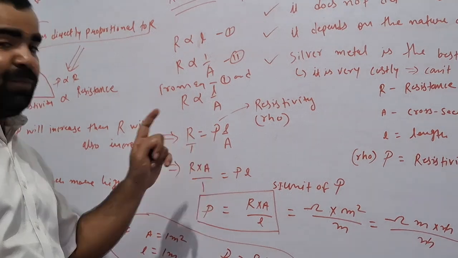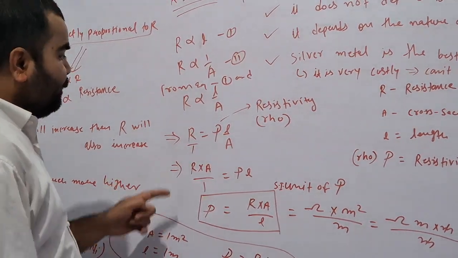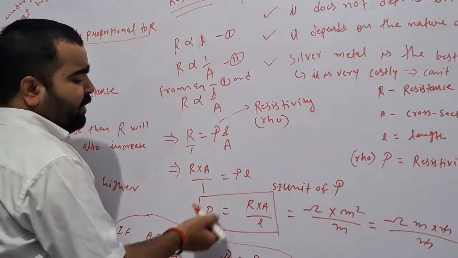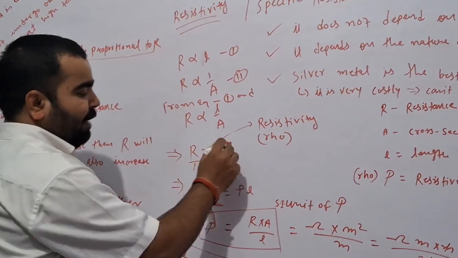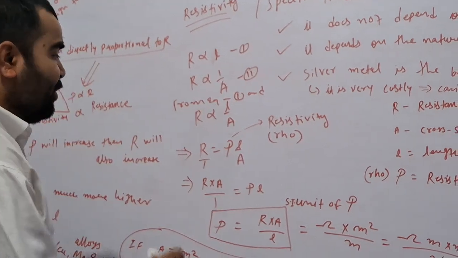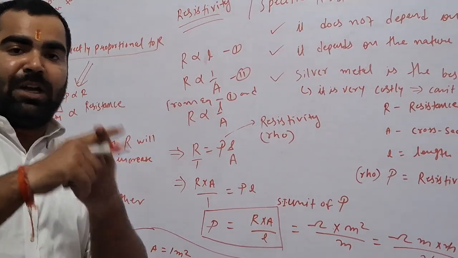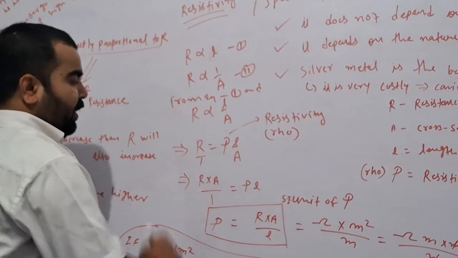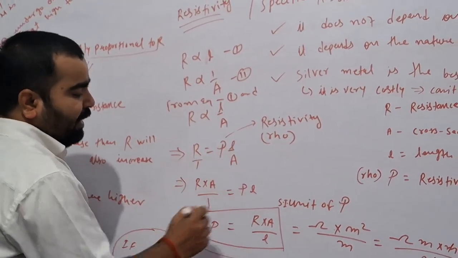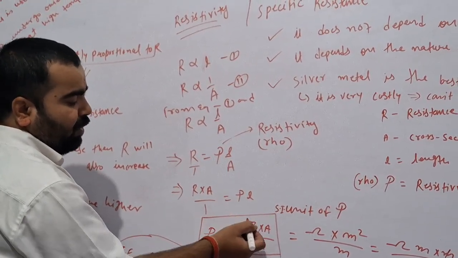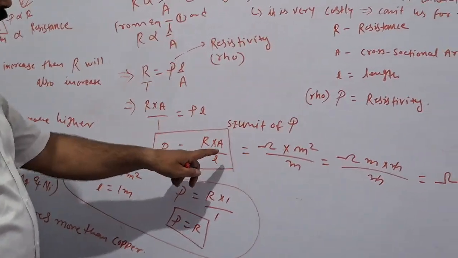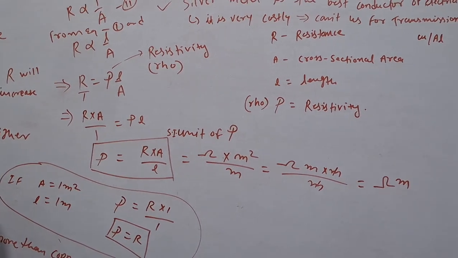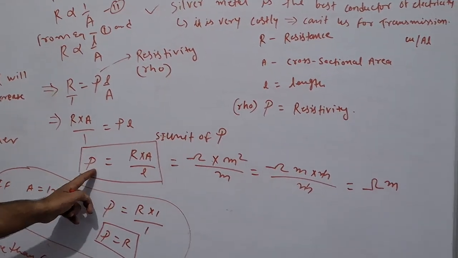Then L is in the multiplication, so it will come to this side. It is known as cross multiplication. So rho is equal to R into A by L. Resistance into cross-sectional area divided by length of the conductor is called resistivity.